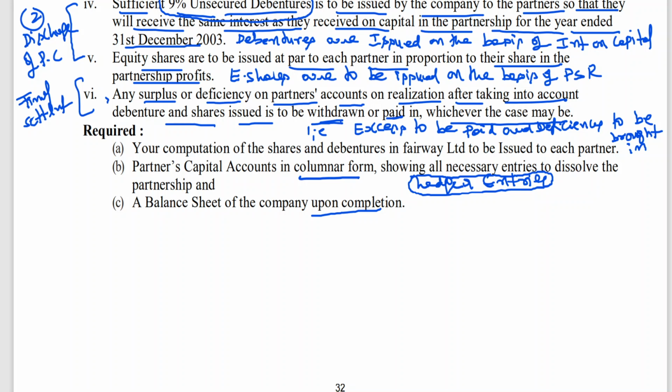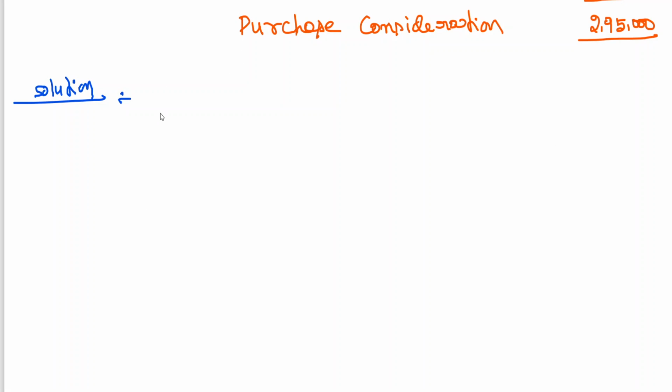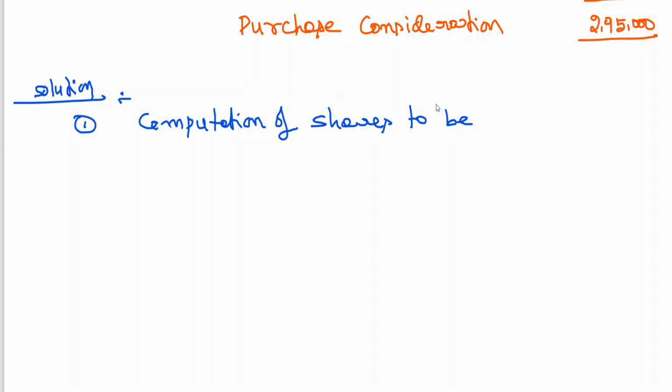Computation of shares in Fairway Limited to be issued to each partner.